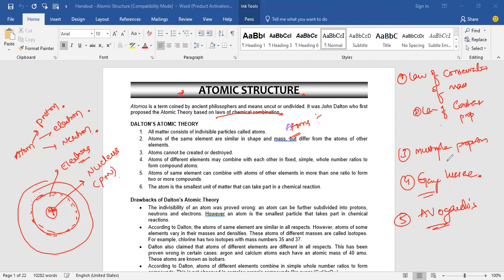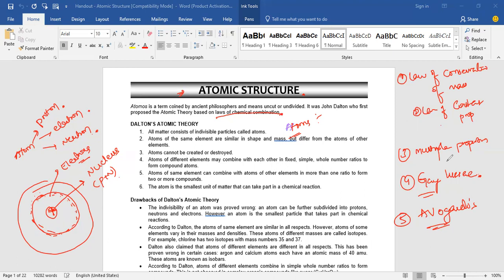Then one more definition is there for the law of conservation of mass, in terms of chemistry. Mass can neither be created nor destroyed. The second one is the number of atoms on the reactant side is equal to the number of atoms on the product side.